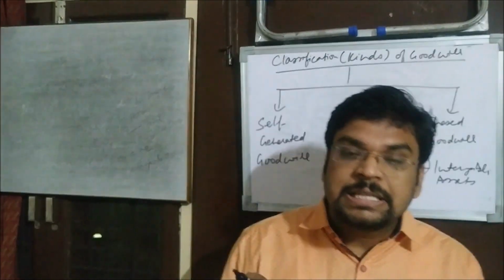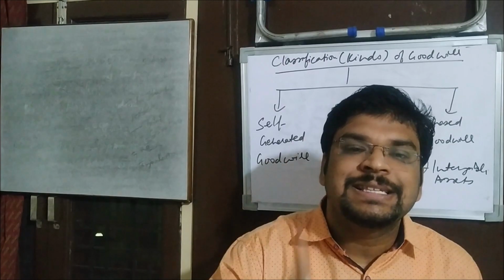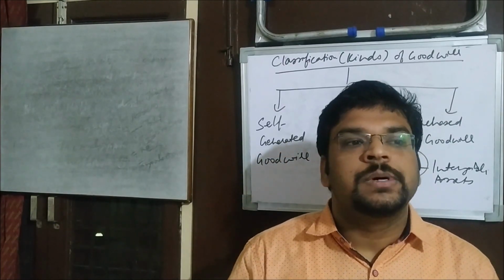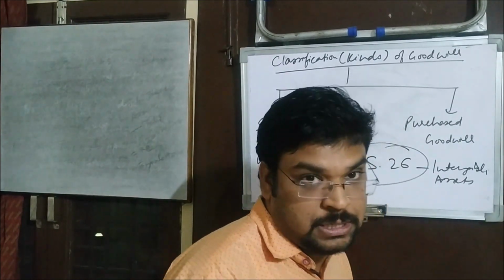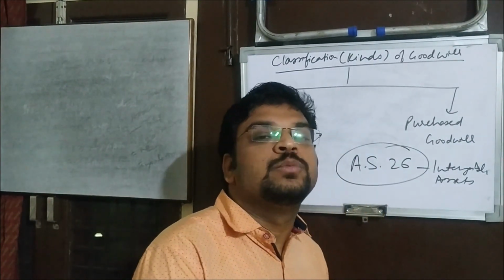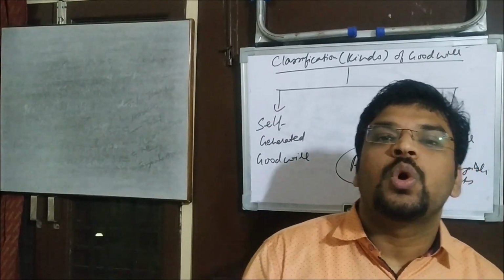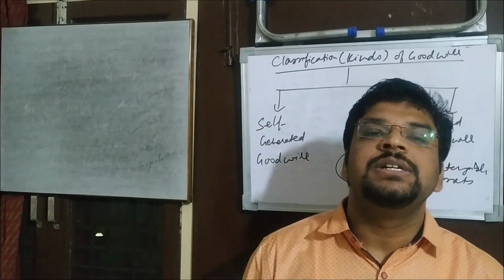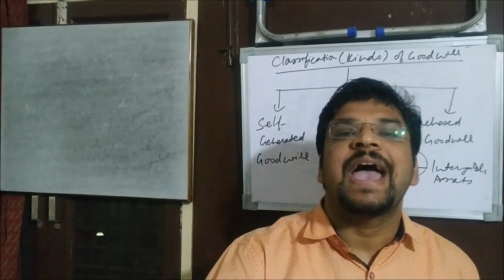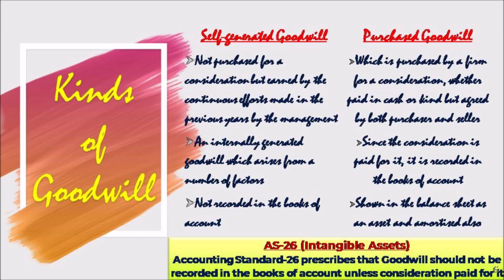Understood? So in this context, we will have to remember Accounting Standard 26 as well. It is possible in exams that Accounting Standard 26 is asked: what does it state in terms of goodwill? It states that goodwill should not be recorded in the books of account unless some consideration in kind or in cash is paid for it. Understood the point? So remember it.